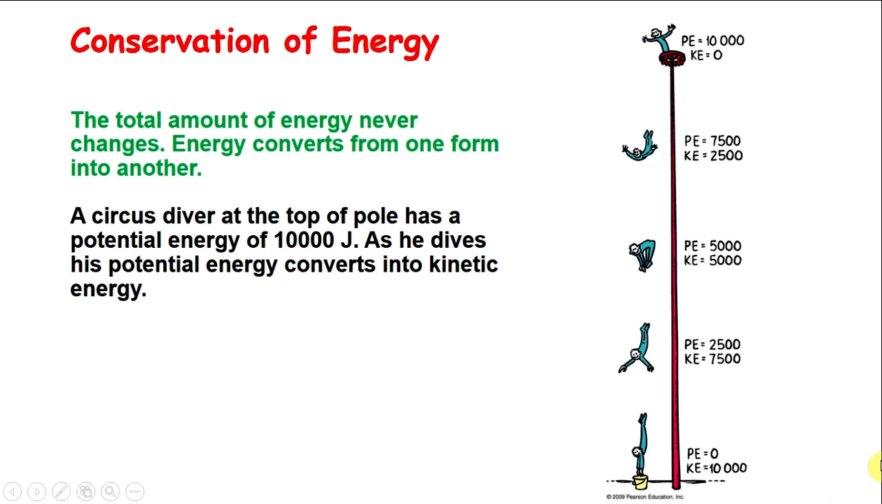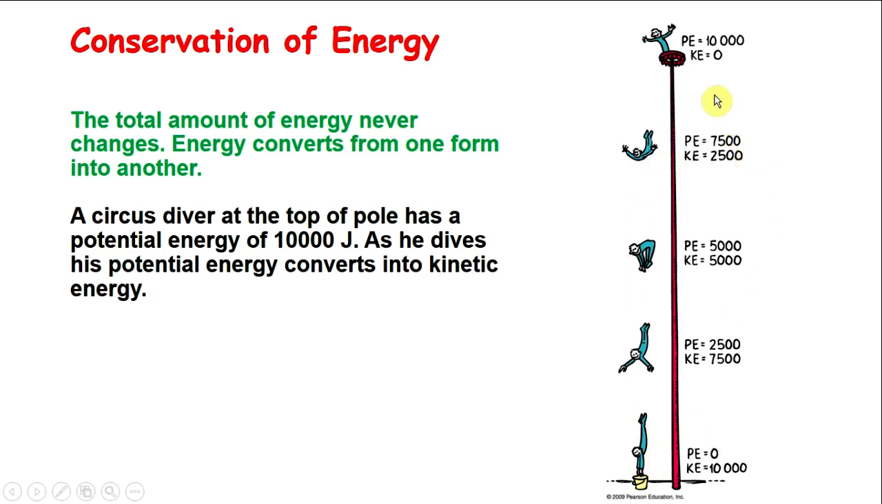If we look at this example in the slide, a circus diver at the top of the pool has potential energy of 10,000 joules, but zero kinetic energy because he is not moving, he's at rest. Now, as the diver starts diving or falling down, he will acquire speed, which means he will start to acquire kinetic energy.